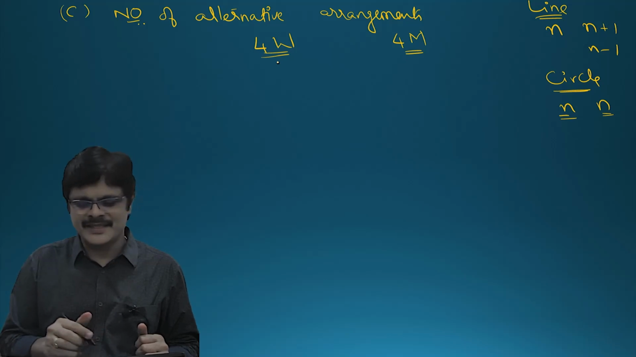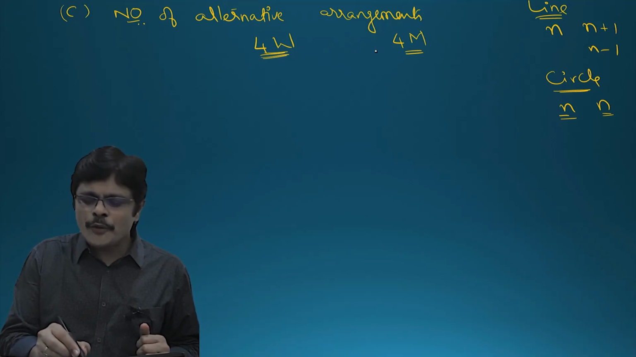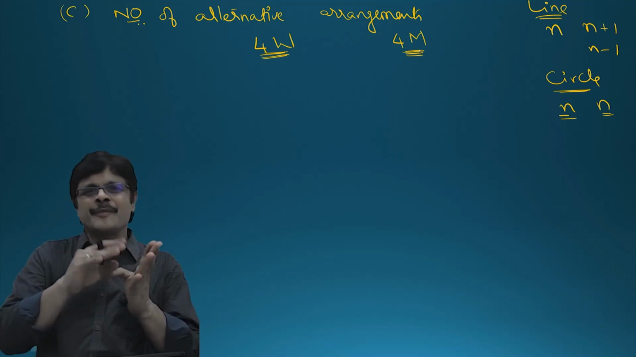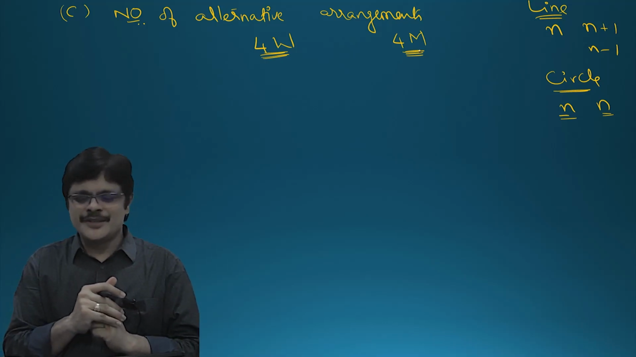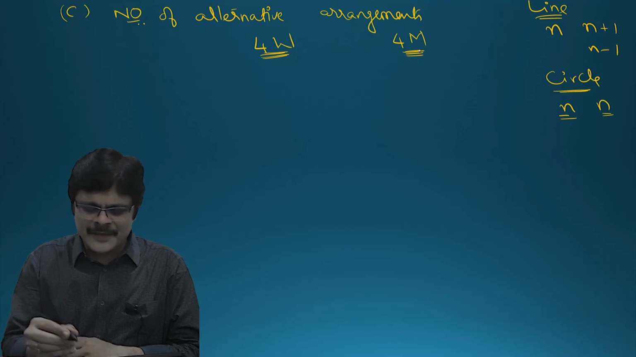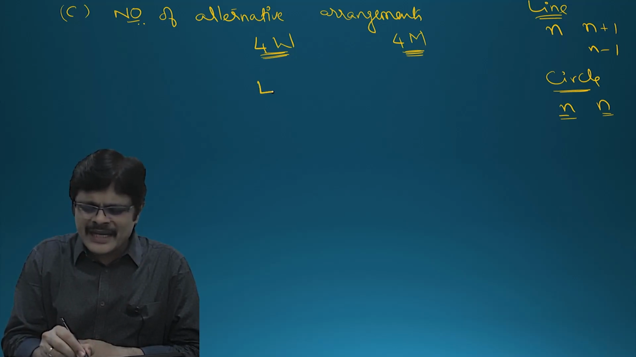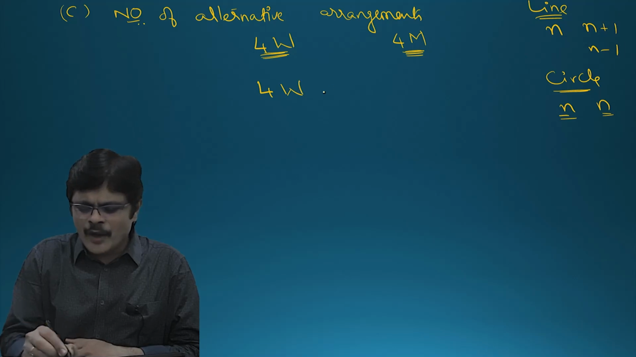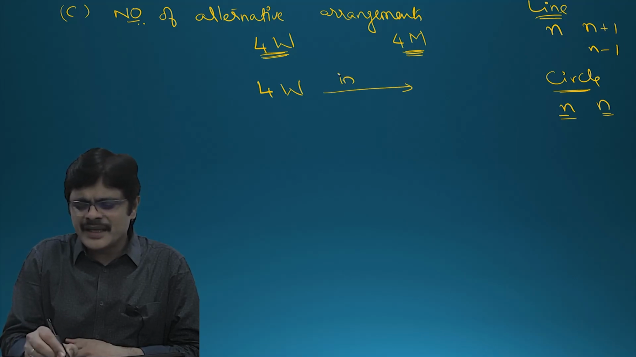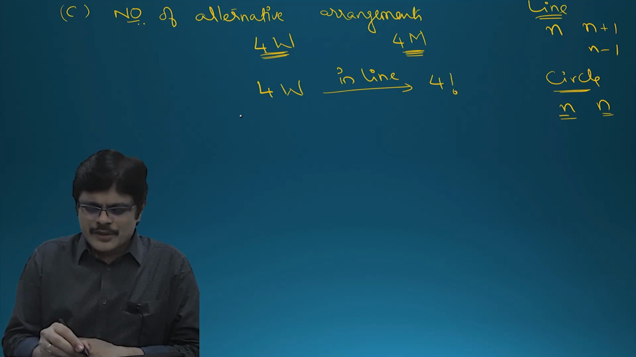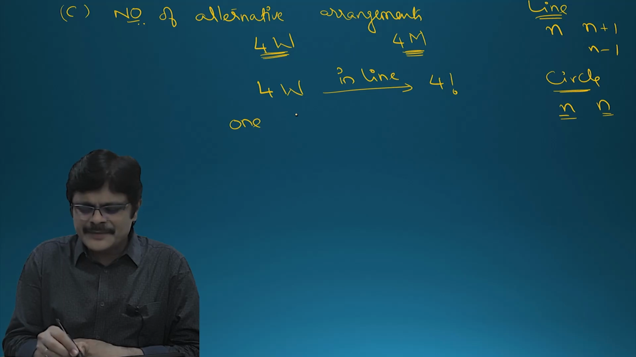Now let us see this. 4 women and 4 men, and you want alternate arrangements, meaning after a man, a woman, like that we need to arrange. Here also we can use the same logic. First arrange one of the categories. So let us arrange the 4 women. How can you arrange 4 women in a line? You arrange them in 4 factorial ways. Let us consider one such arrangement.